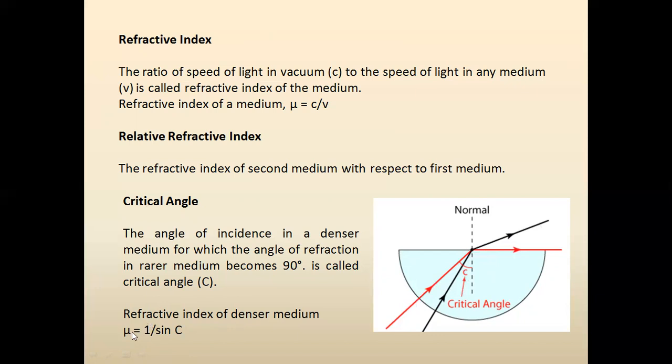So the formula is: the refractive index of the denser medium, mu, is equal to 1 by sin c. What is c? c is the critical angle.